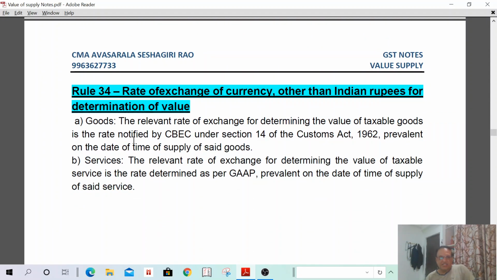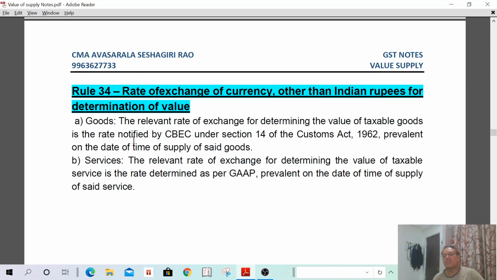Rate of exchange other than Indian rupees, a determination of value. That means if I am importing goods, then what is the rate I have to apply? If I am importing services, what is the rate I have to apply? Because on that value only I have to pay tax. Suppose I am importing 1 lakh US dollars today, and today's rate is 70, then 1 lakh into 70 is 70 lakhs. So my taxable value of services is 70 lakhs.